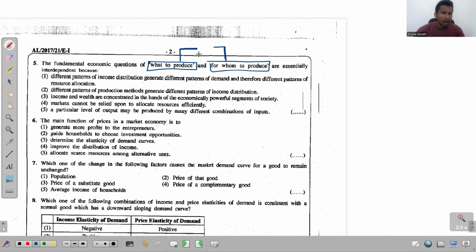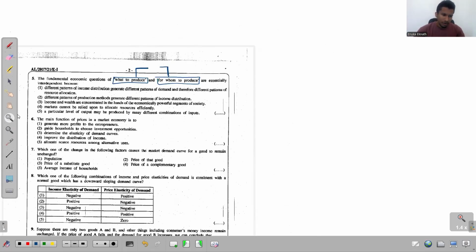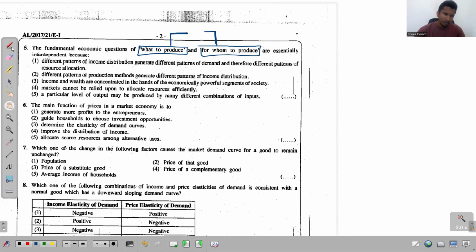If not, they are dependent on each other. So there's a connection between these two. Right. So let me explain it in this way. If you look at this first option, it says different patterns of income distribution generate different patterns of demand and therefore different patterns of resource allocation.